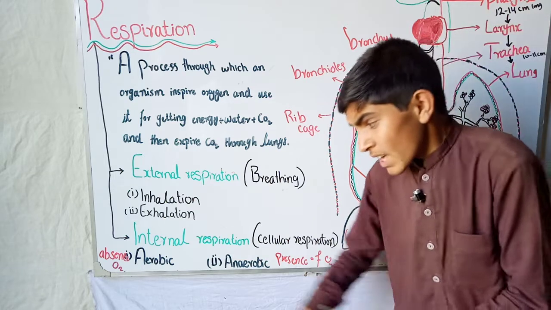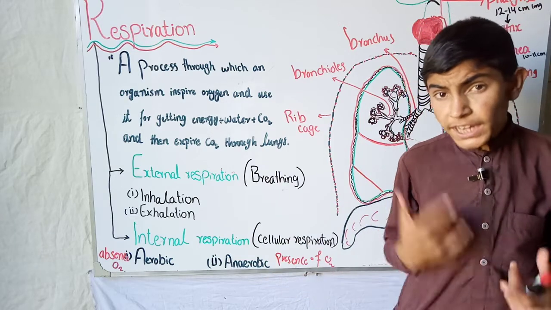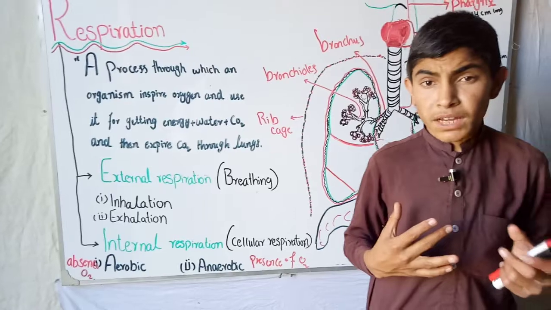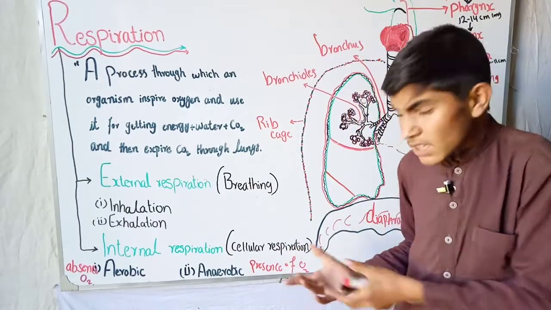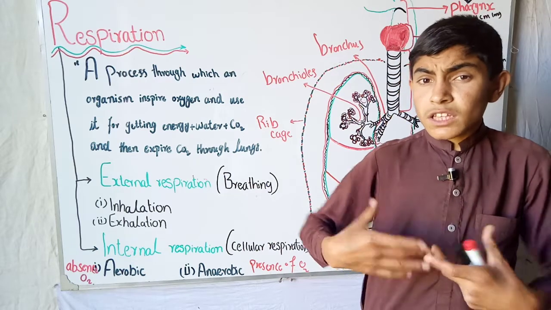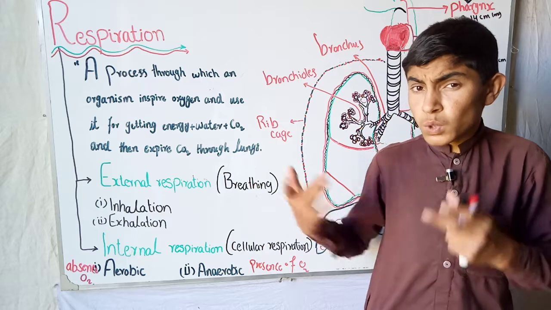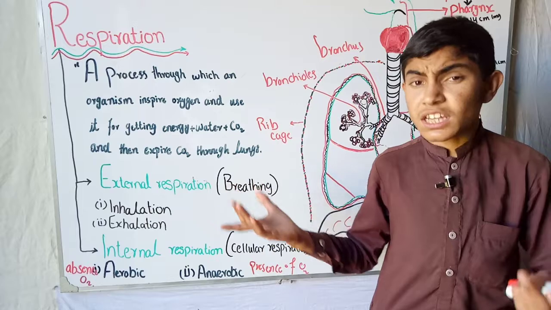Right now, while I am giving you the lecture, the aerobic respiration is occurring inside my cells, because at this time I am taking in oxygen and letting out CO2. This is the inhalation and exhalation.